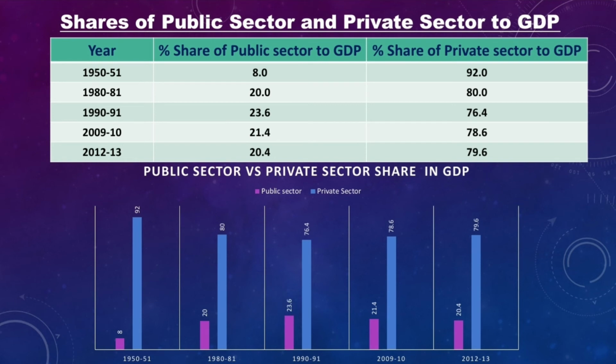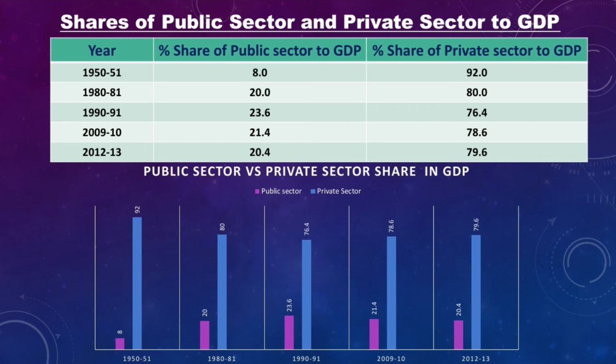Now look at the table in your textbook, page number 51. You can open your textbook to page number 51 if you have one. Otherwise, look at this screen itself. You can see that. I'm not keeping all the data; we have selected some data and we keep only that. That's enough for you to have a clear idea about the share of the public sector and private sector in GDP. So look at this.